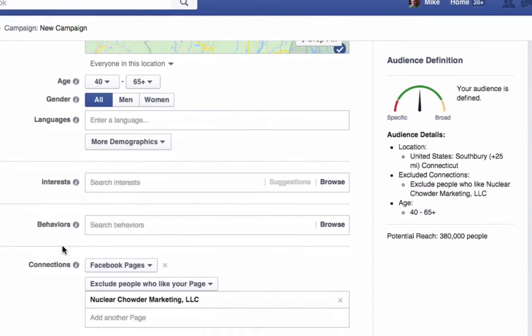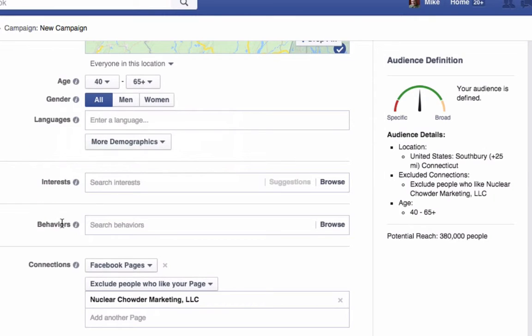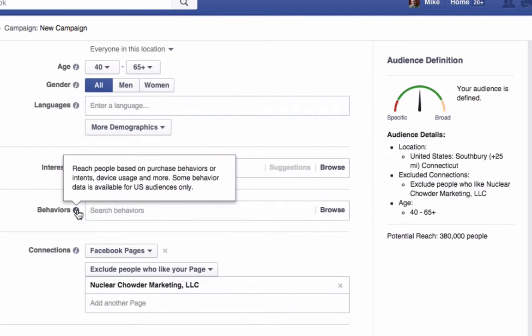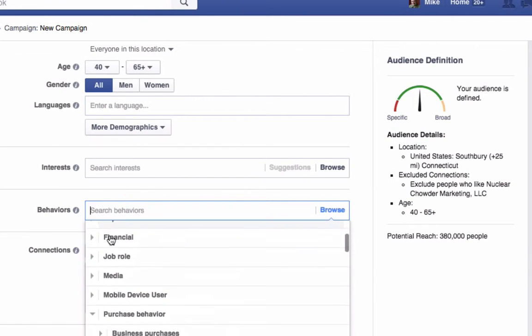But where it really gets awesome is in interests and behaviors. Now, Facebook has a ton of data about us because we do all sorts of things. We like things on Facebook, we participate in conversations on Facebook. So Facebook collects that data and can target by interest. So if I'm interested in family, in fatherhood, I can target people who are in that demographic. But we're not even going to go there. We're going to go into behaviors, buying behaviors. They've got all this consumer data on us, and this is now tied in with Facebook, allowing us to target behaviors. So let's go through here and take a look and see if we can't target home buyers.